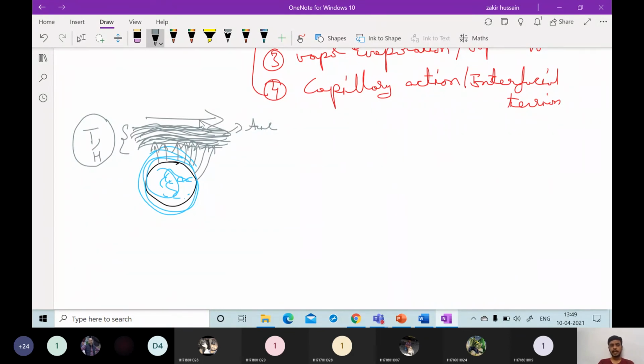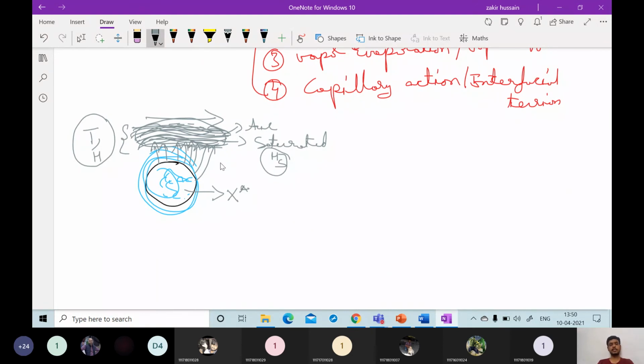Once this air gets saturated, it has reached its maximum capacity at this temperature and humidity. According to the humidification chapter, it has reached the saturation point, HS. The complete capacity of this air has been reached. After this, whatever moisture is left in the solid is called X star, which is the equilibrium moisture content.